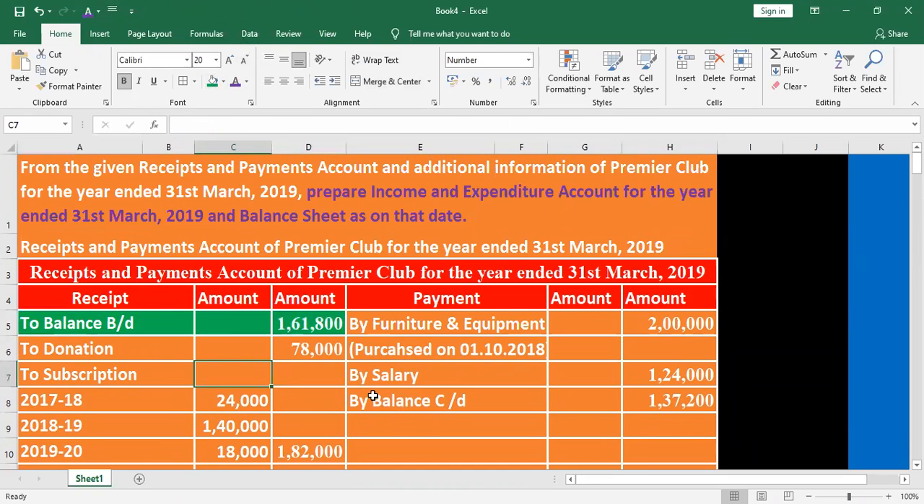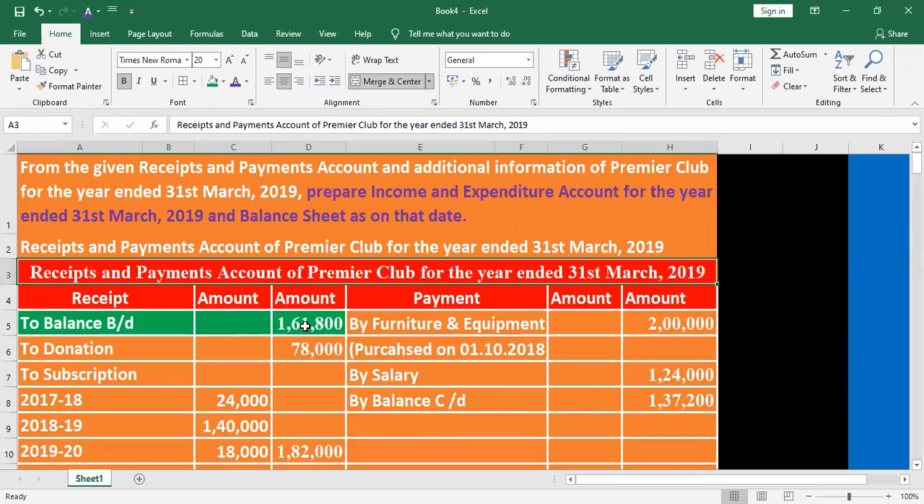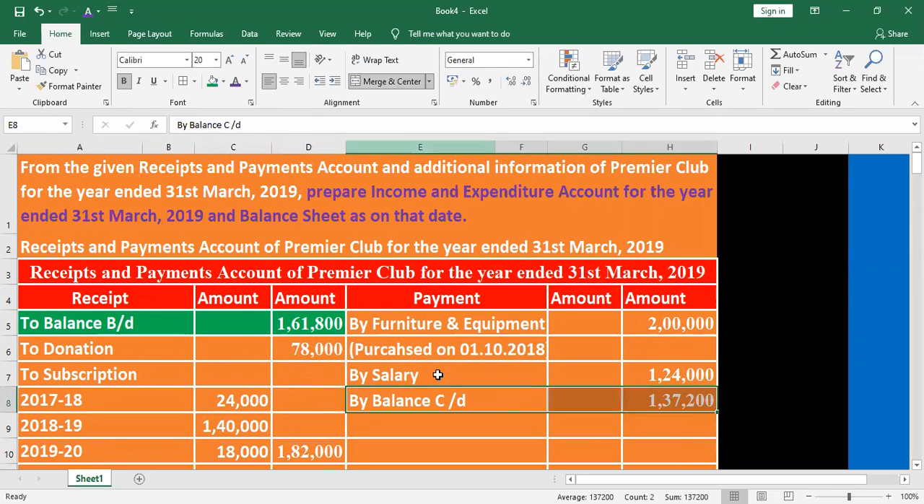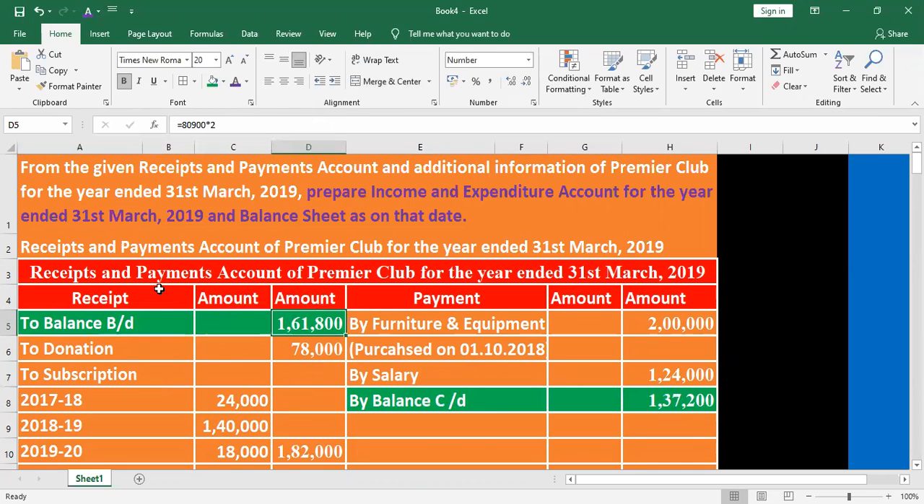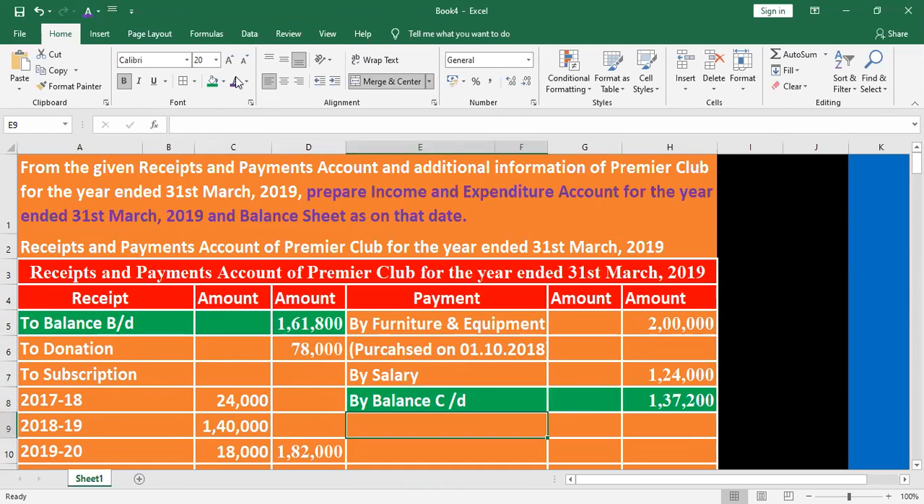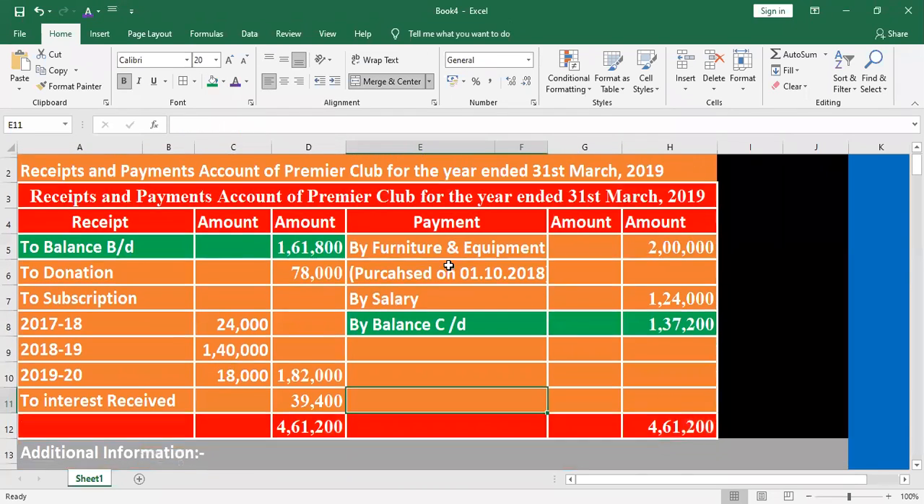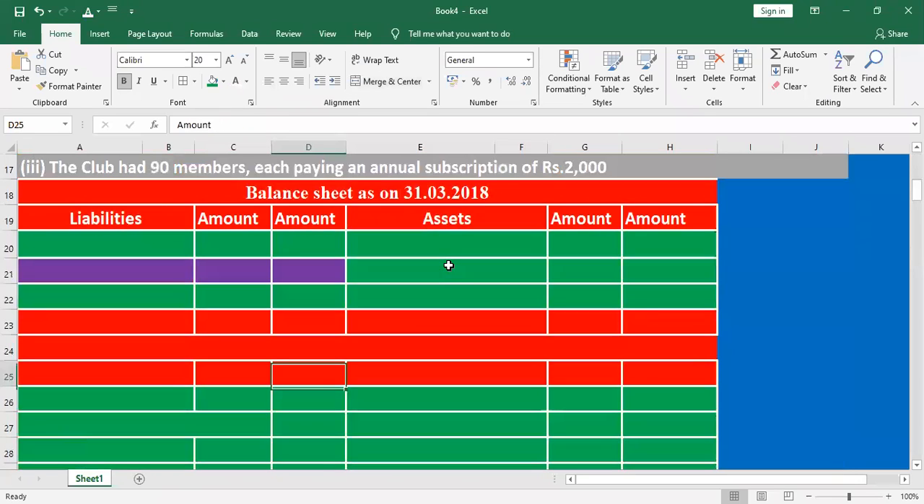How do we prepare the opening balance sheet? Listen, from the receipt and payment account, whatever is given as the opening balance is treated as opening cash in hand, and whatever is given as the closing balance is treated as closing cash in hand. The opening balance will be utilized to prepare the opening balance sheet, and the closing balance will be utilized to prepare the closing balance sheet. First we will prepare the opening balance sheet.